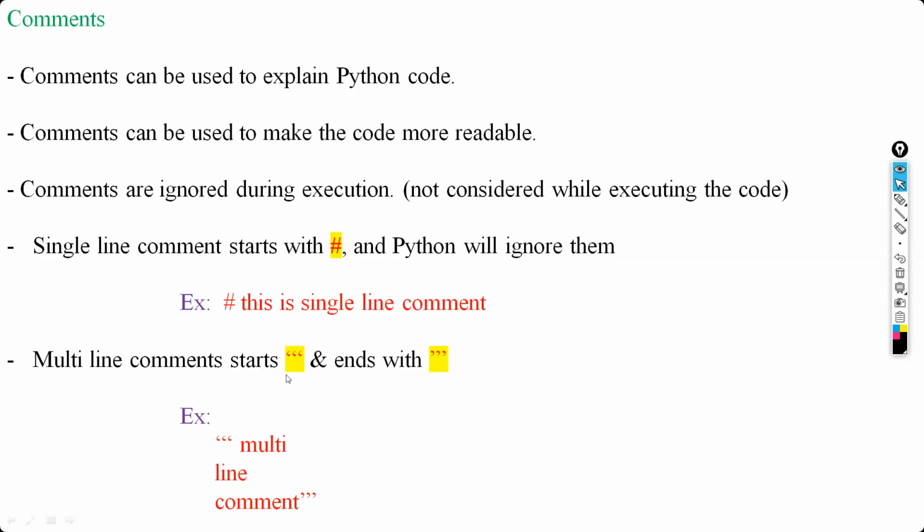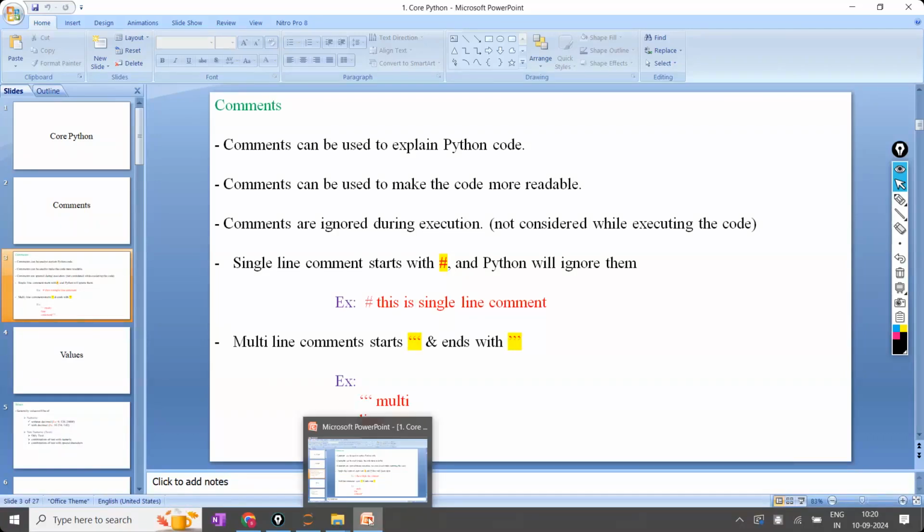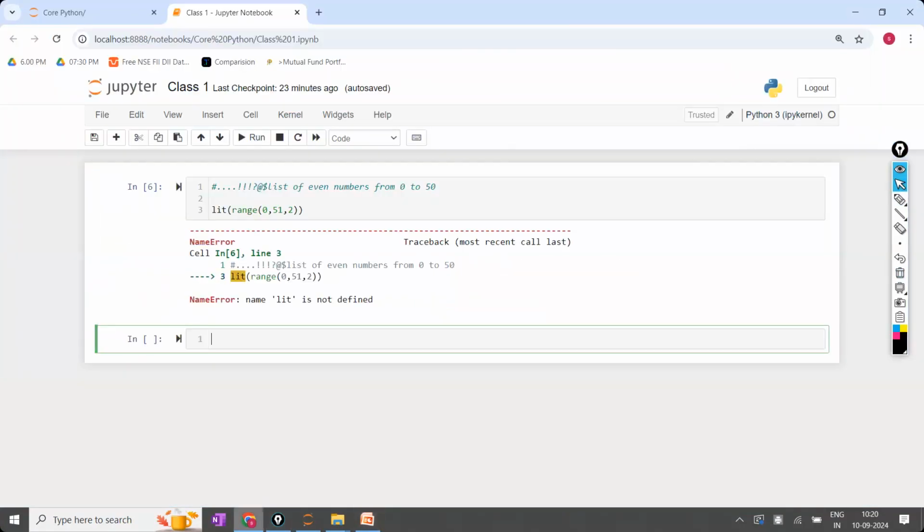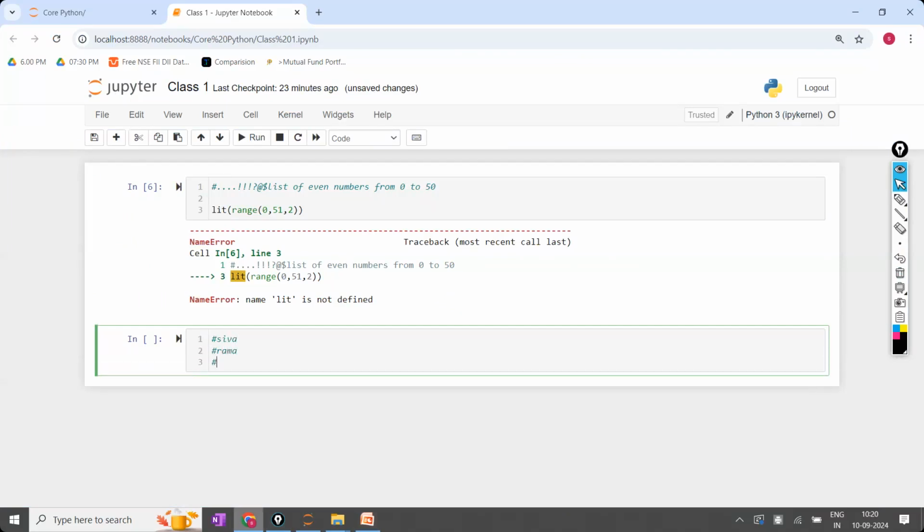The multi-line comments start with triple inverted quotes. Here we have the single quote, double quote, and this is called the triple quote. When you have a multi-line comment, say the first line is Shiva, the second line is Rama, the third line is Krishna.